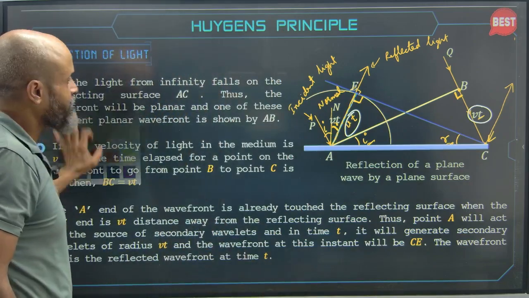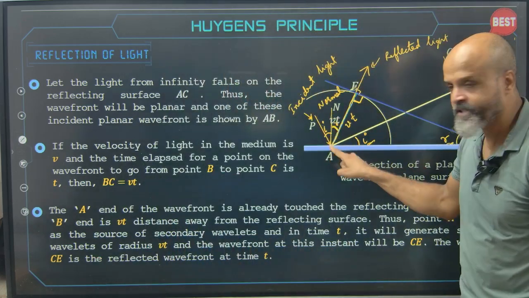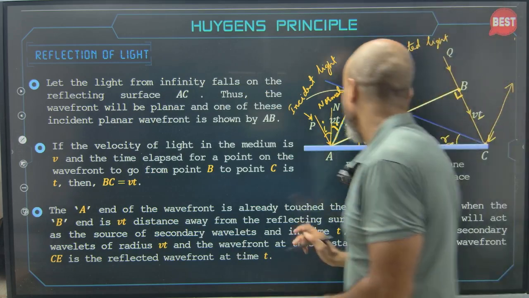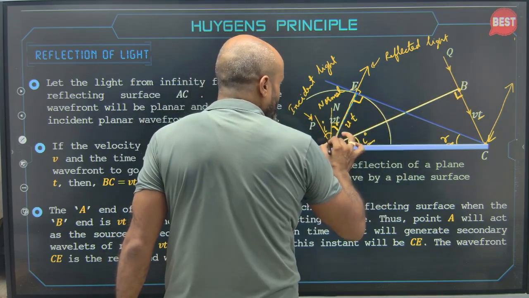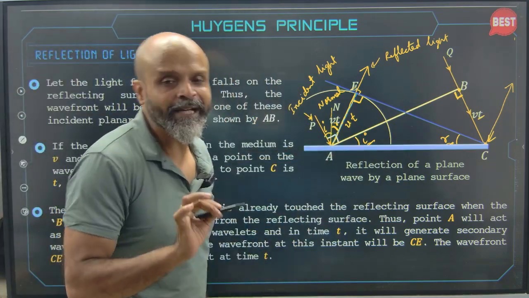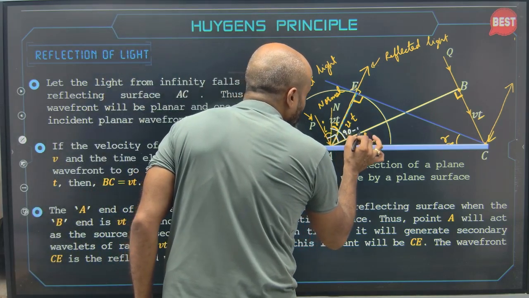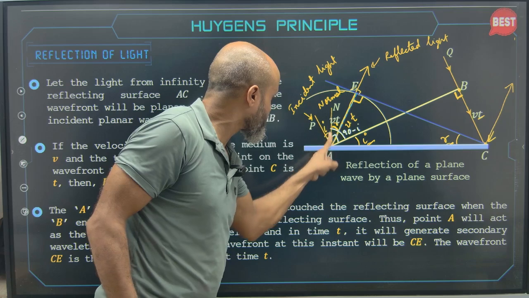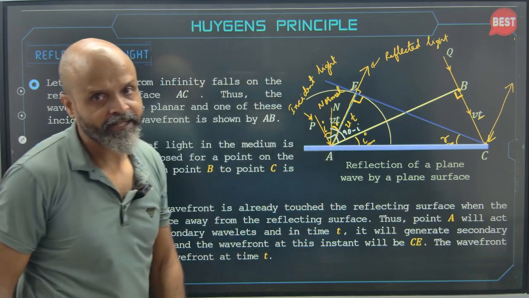Now let us consider some angles. So this is the normal, this is the incident ray PA. So obviously this will become the angle of incidence. Now this is basically the ray and this is the wavefront, the incident wavefront. So obviously between the ray and the incident wavefront, the angle is going to be 90 degrees. So how much would this angle be? This angle will be 90 minus I, right? This entire angle is 90, out of which the normal creates an angle of incidence. So obviously this angle will be 90 minus I.